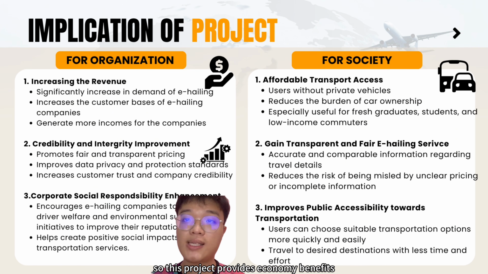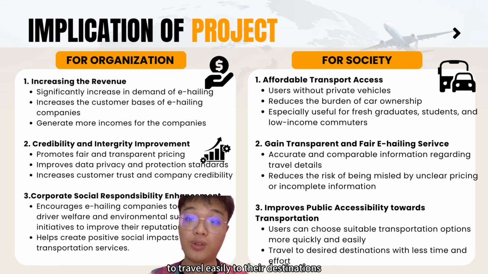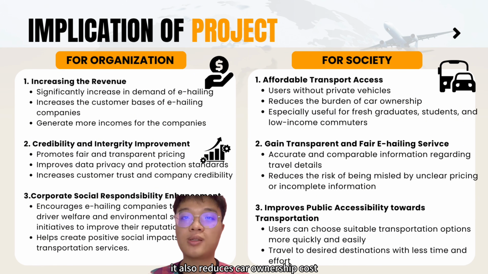So this project provides economic benefits by offering affordable transportation, helping the member of society without the private vehicles to travel easily to their destinations. It also reduces car ownership costs, allowing savings to be used for investment or skill development to improve the quality of life. Ethically, this system increases transparency by enabling fair service comparisons, helping users to make informed choices while promoting fairness and accountability in the e-hailing industry. As a result, the system helps protect consumer rights, promotes accountability among service providers, and contributes to a more trustworthy and ethical transportation marketplace for our society.